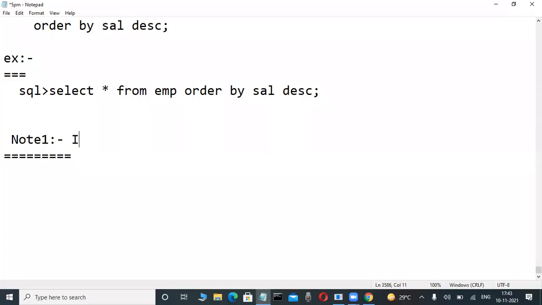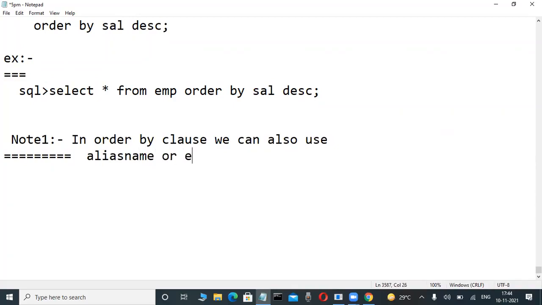Drawbacks come later, but in this case it is very easy. Write it. Note one: in the order by clause, we can also use an alias name or expressions. In every database, it is the same. In the order by clause, write fast. This is very easy. In the order by clause, we can also use an alias name or expression. Already we have been talking about alias names.